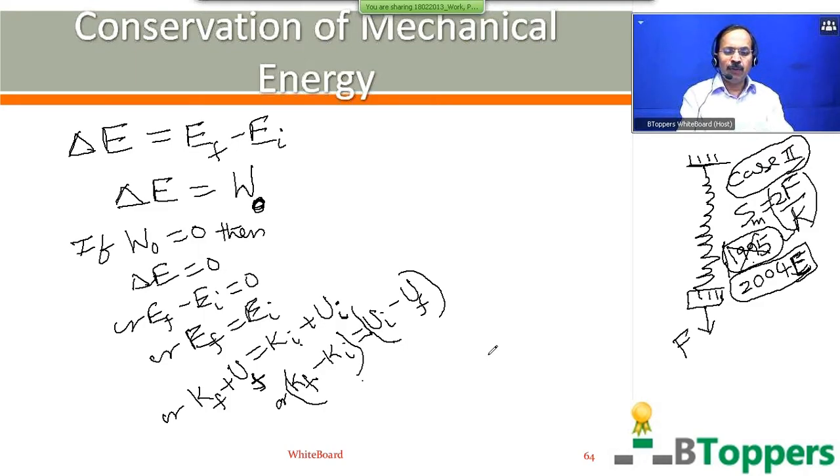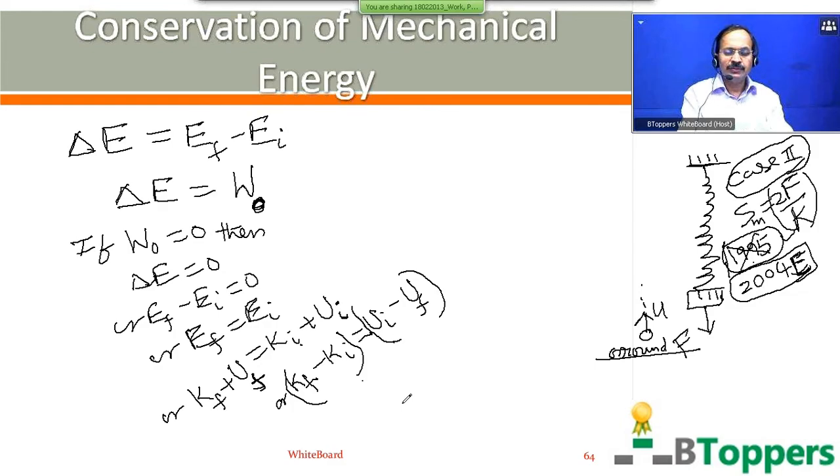So consider another example. If a body is projected vertically upwards with some initial velocity from near the Earth's surface, so that it moves only under the influence of gravity after projection, in the absence of air resistance, then during the upward motion, the kinetic energy of the body decreases.